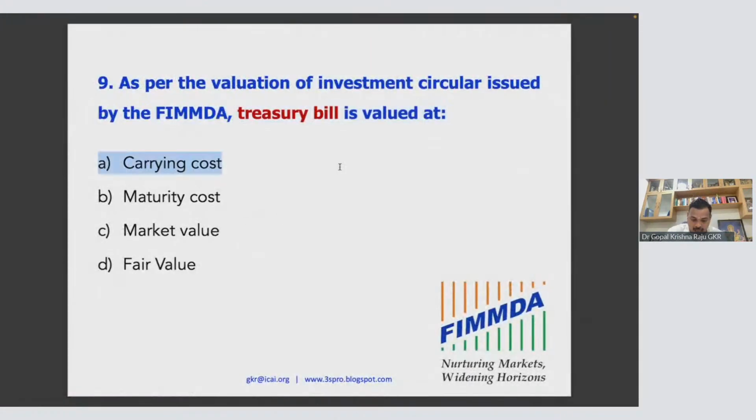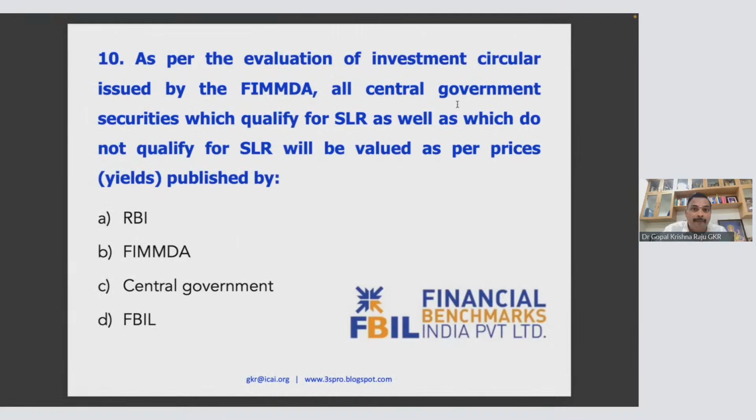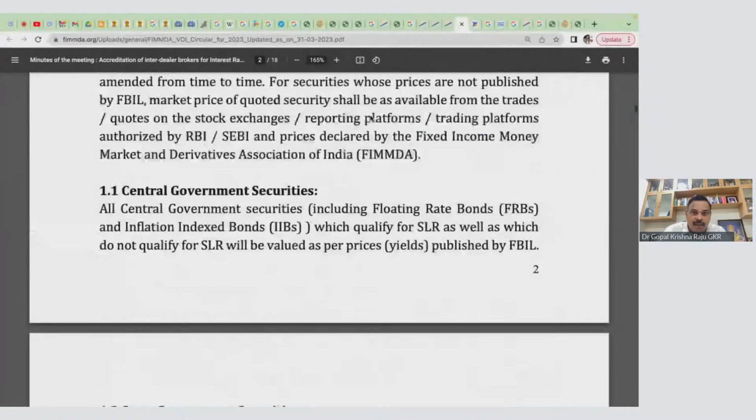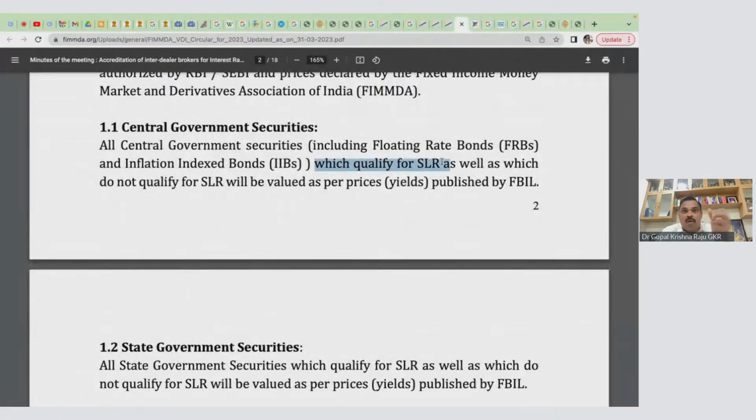The password is carrying cost. So 9A. As per the valuation of investment circular, all central government securities which qualify for SLR, as well as those which do not qualify for SLR. There are certain central government securities which you invest in that will be included in the statutory liquid ratio, and certain ones that will not. Both will be valued as per the prices published by FBIL. FBIL is again coming under FIMDA only, and FIMDA comes under RBI. So the entire whip is with RBI.